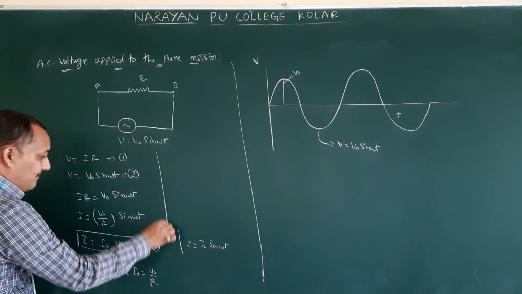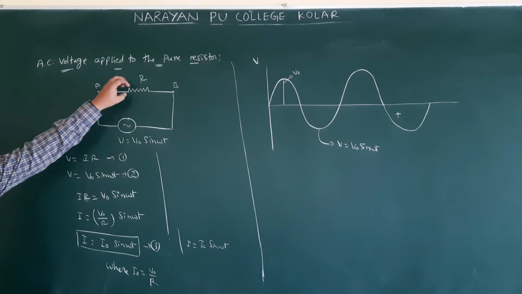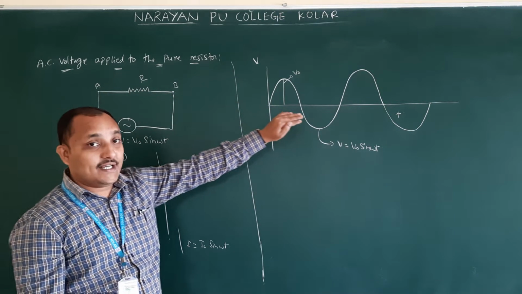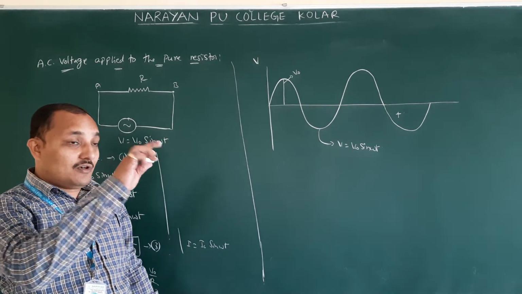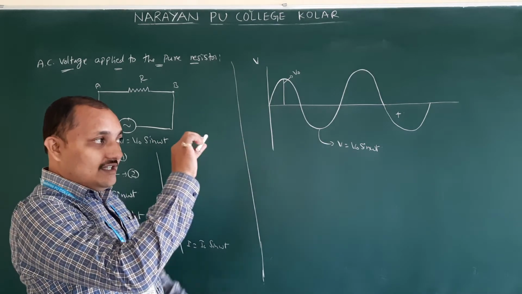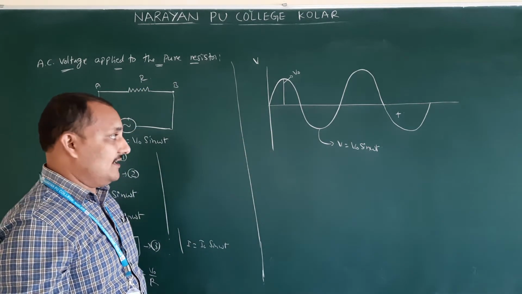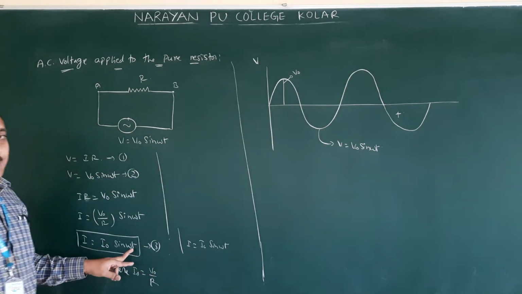So that is the AC voltage curve for the pure resistor. If you have a UPS, you can see on the box, above the box, they will write pure sine wave. That sine curve they show like this. How they get it is according to this equation.